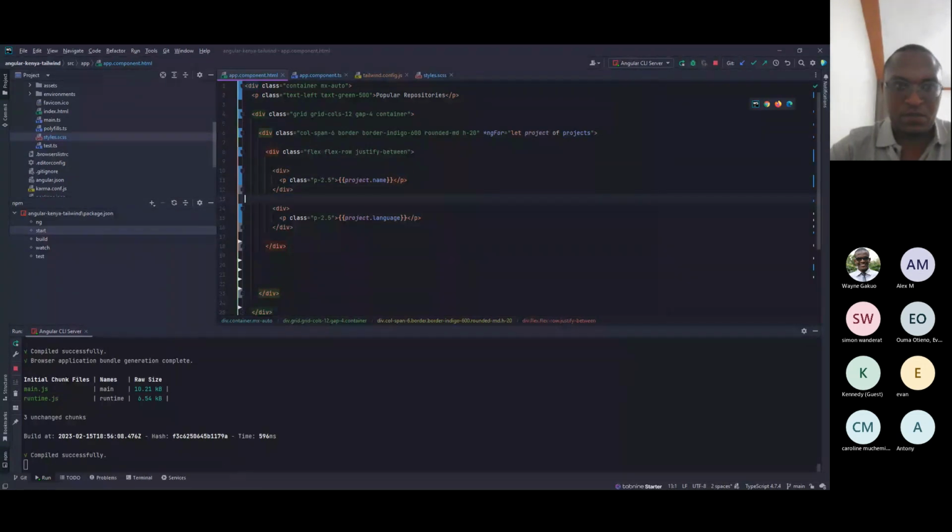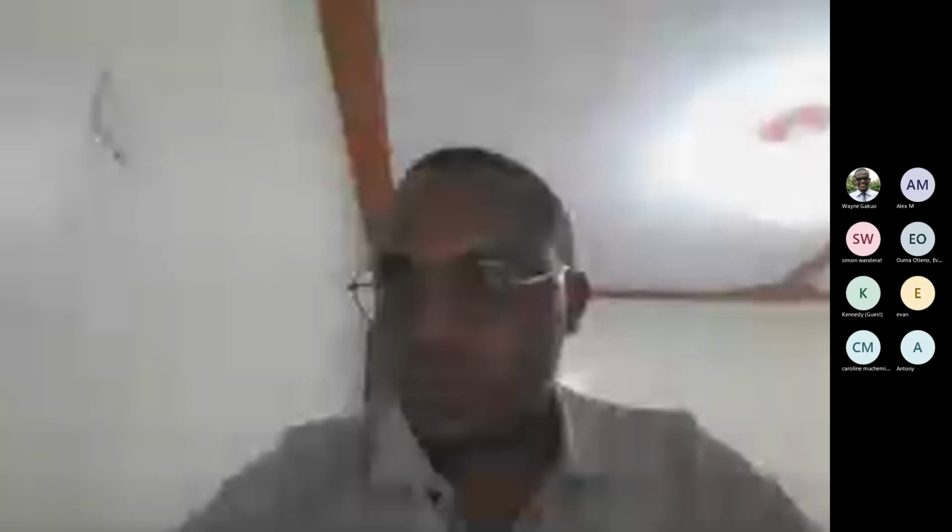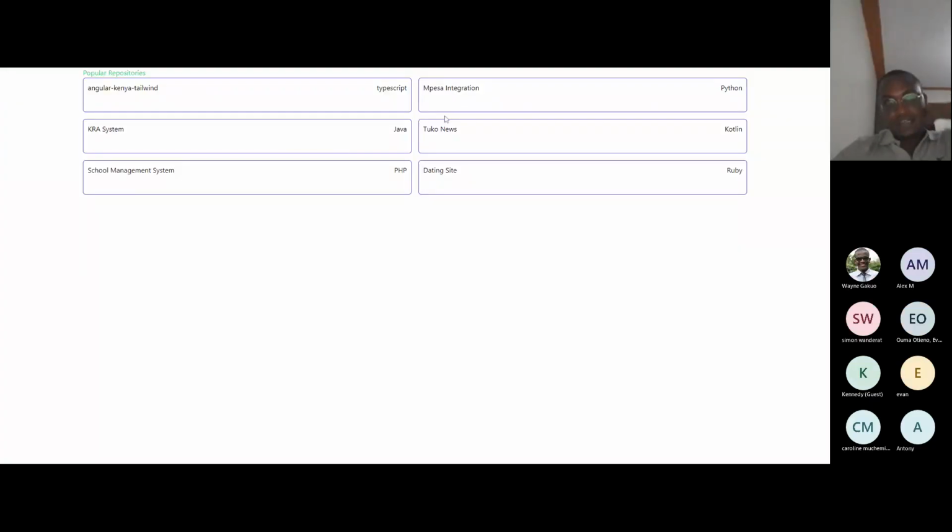So let's see what that offers. So here basically we said it's a flex row, one on this side, one on this side.